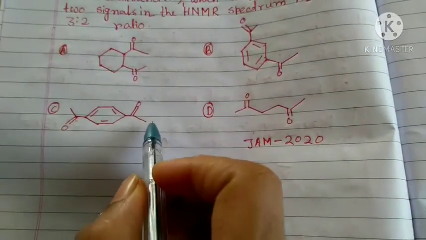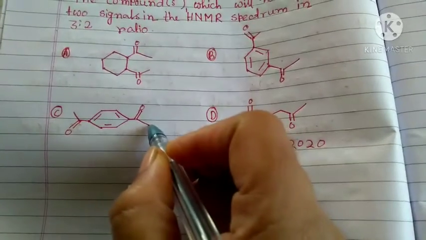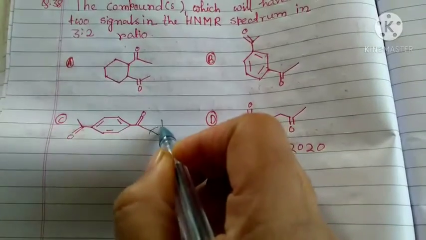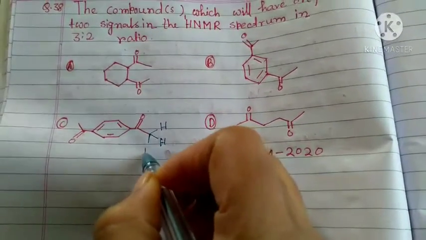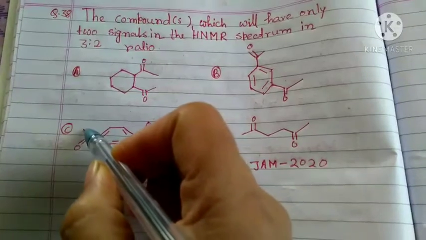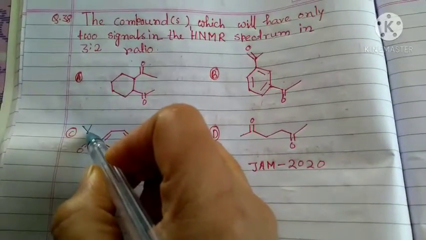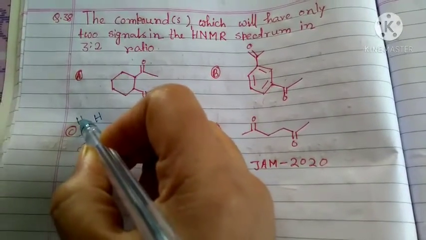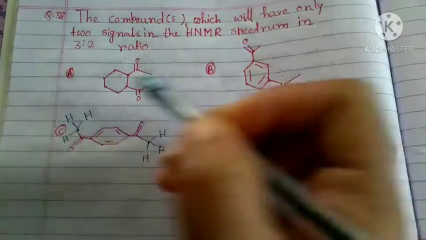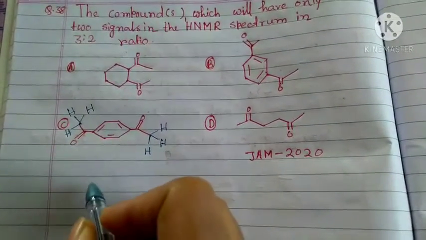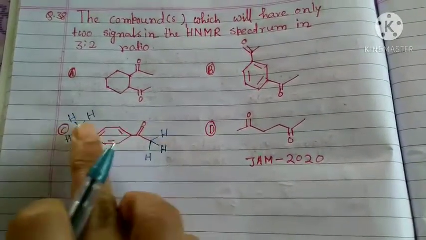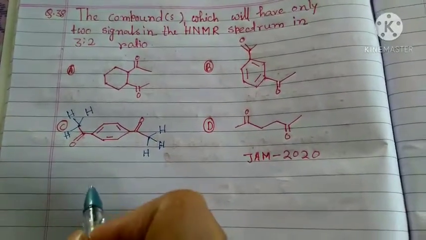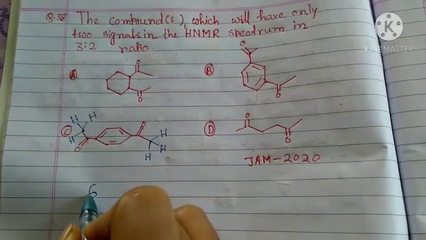Here 3 protons, here 3 protons, 1, 2 and 3, H and H. Here also 1, 2 and 3, H and H. So these 6 hydrogens are of the same type. They will give one signal. So 6 protons give one signal.